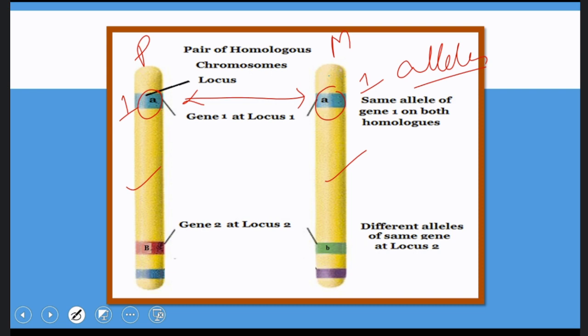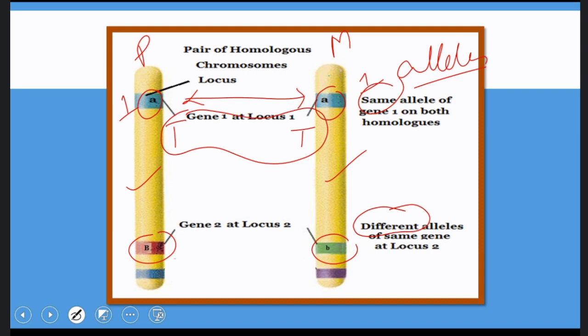Okay? And the alleles can be the same or they can be different. That means here it can be capital T and capital T in one plant, because I am a tall plant. I have received a tall gene from my father, and my mother is also a tall plant, so I have received a tall gene. Thus both the genes of an allele pair can be the same. But here, let us see, there is a dominant gene capital B here and a recessive gene small b here. But both these code for the same characteristic. Thus they are alleles only.